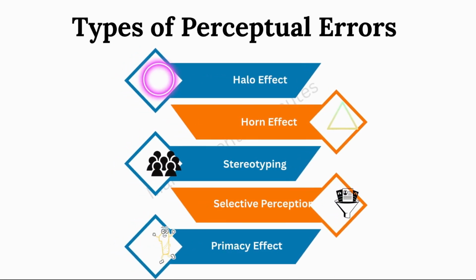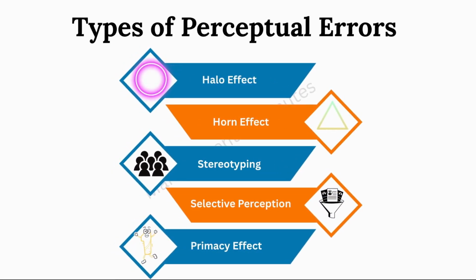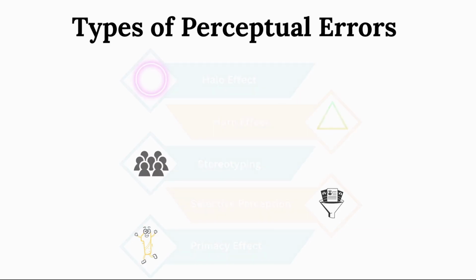Perceptual errors can occur in different forms. In organizational behavior, the most common perceptual errors are the halo effect, horn effect, stereotyping, selective perception, and the primacy effect, also known as the first impression. Let us now understand each of these with simple workplace examples.